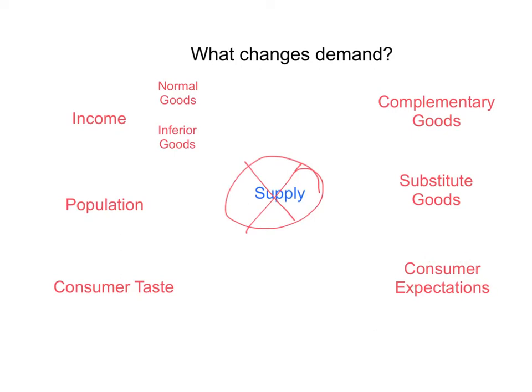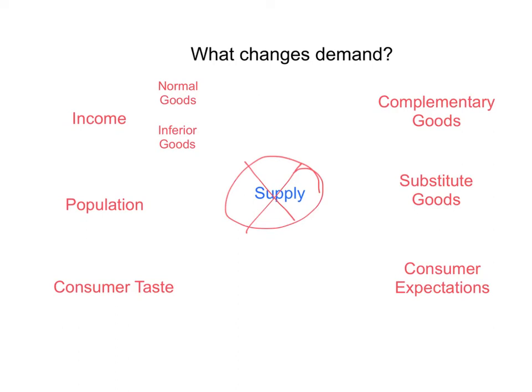So think about it this way. If you expect that the price will go down in the future, say you know there's going to be a sale next week, what's going to happen to your demand now? Well, obviously, it's going to go down. You're going to wait until next week. Similarly, if you expect the price to go up in the future, you'd rather buy that thing today rather than wait until the price goes up later. So the demand now will go up if people expect the price to go up in the future.